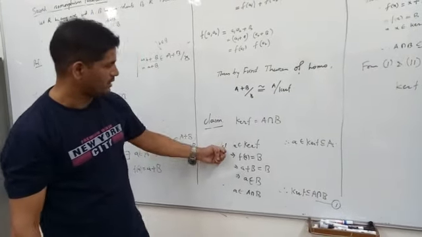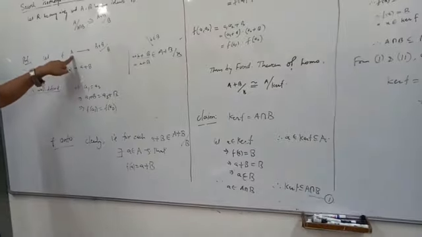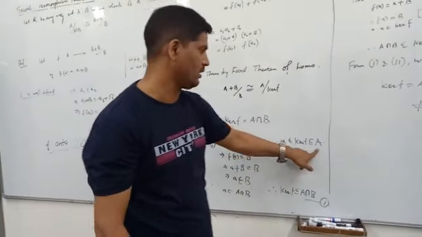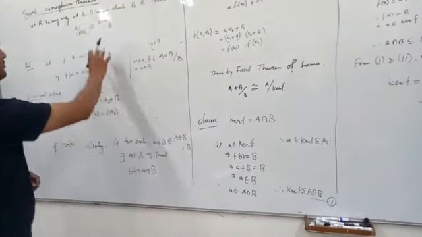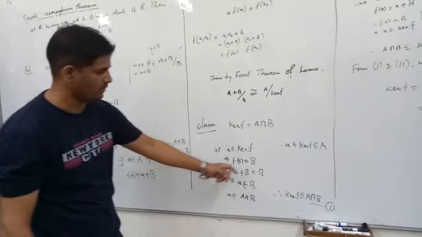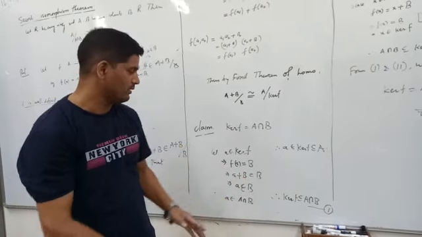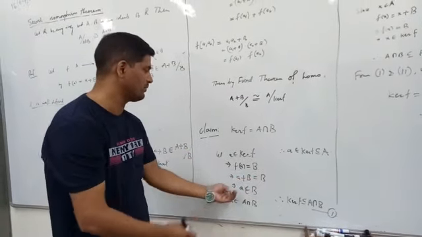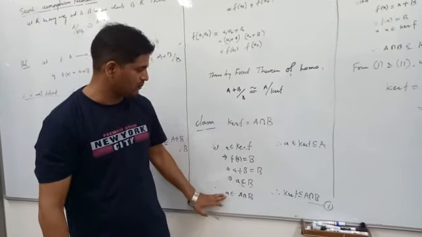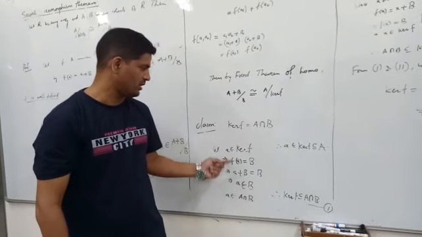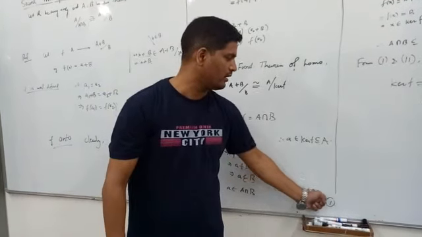So one way we start: let a be in kernel f. Since kernel f is an ideal of the domain, a also is in A. Now since a belongs to kernel f, f of a equals the identity of this quotient ring, so here the identity is B. So f of a equals B, and f of a by definition is a plus B, equal to B. Then by basic properties, a plus B equals B if and only if a is in B. So we get a is in A, and here also we get a is in B. So this implies a is in A intersection B. So we take a in kernel f, and we get a in A intersection B. This implies kernel f is contained in A intersection B.